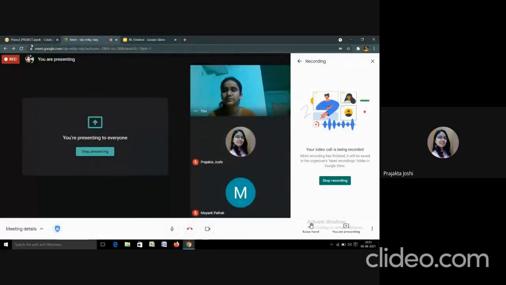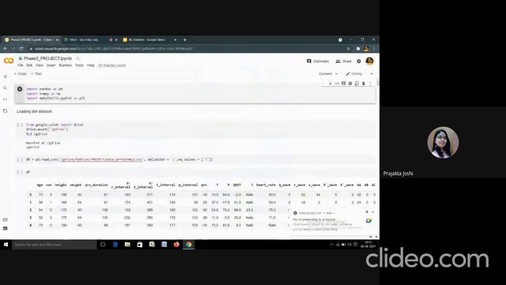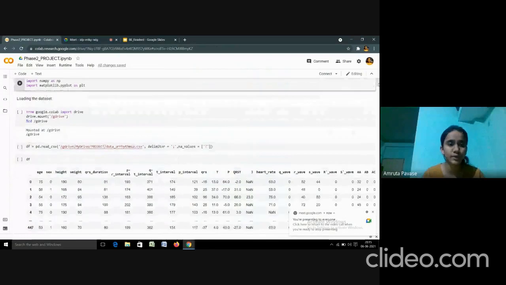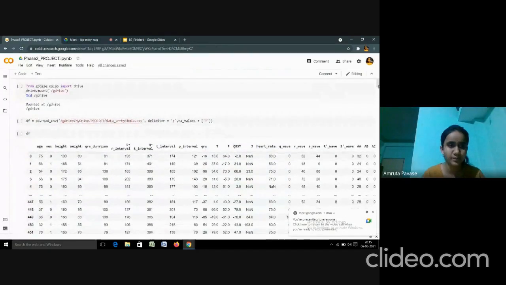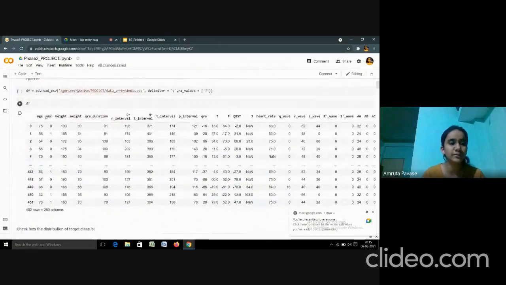Hello everyone. The project implementation is this. So we have first imported the cardiac arrhythmia database, which consists of attributes such as age, sex, height, weight, with ECG vitals such as QRS duration, P-R interval, QT interval.